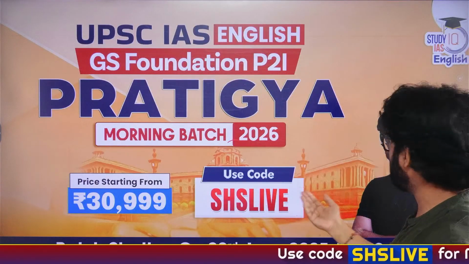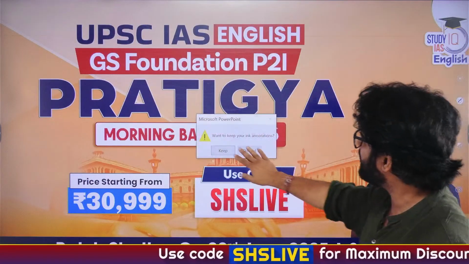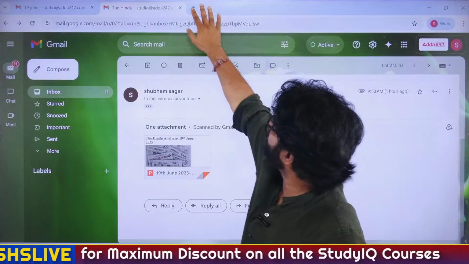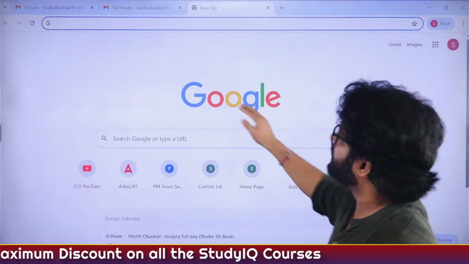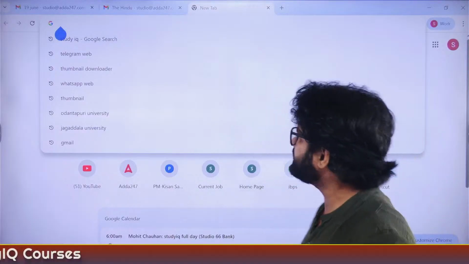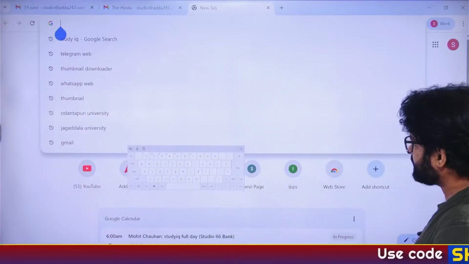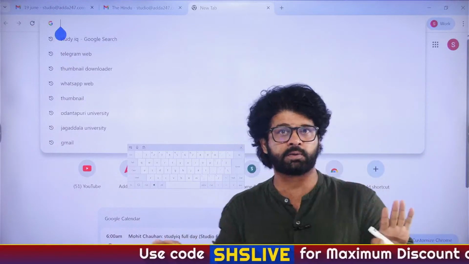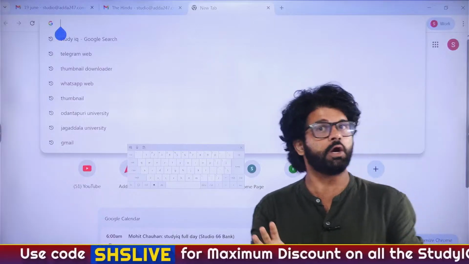But I personally feel that if you're a beginner, you should not put too much pressure that you have to do everything in 1 year. You can take 2 years. And again, you know it better, whether you want to give it in 2026 or 2027. If you want to give UPSC CSE in 2026, you can join the 2026 batch. If you plan for 2027, don't rush. I tell this to many people, don't rush.